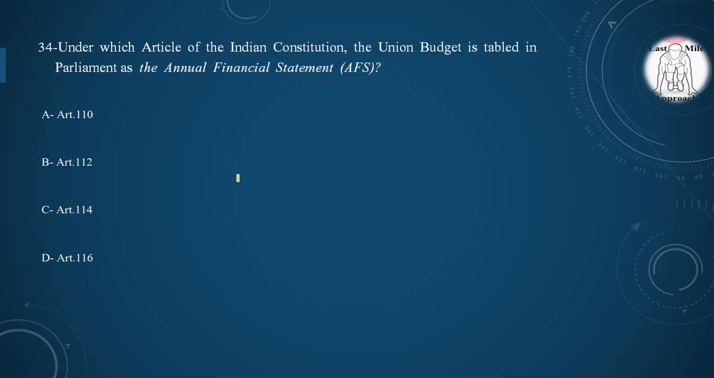Next question: under which article of the Indian Constitution the Union budget is tabled in the Parliament as the annual financial statement? Option A, Article 110, option B, Article 112, option C, Article 114, option D, Article 116. And the correct option is option B, Article 112.